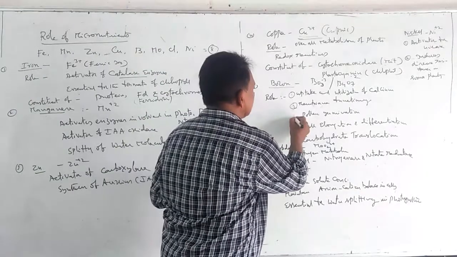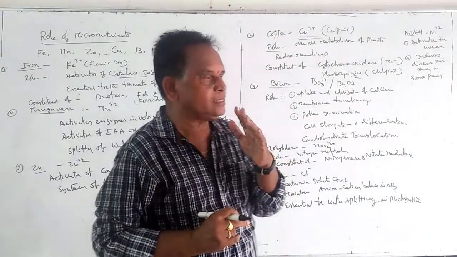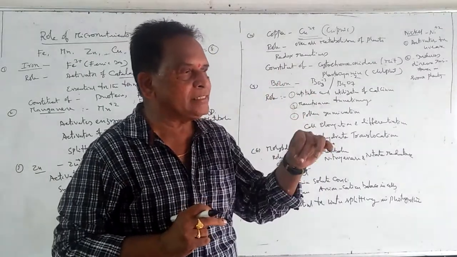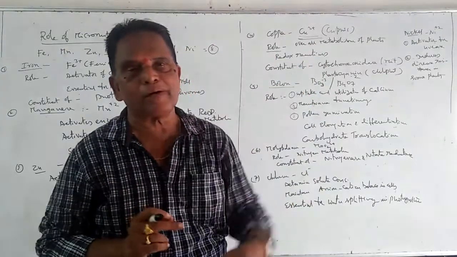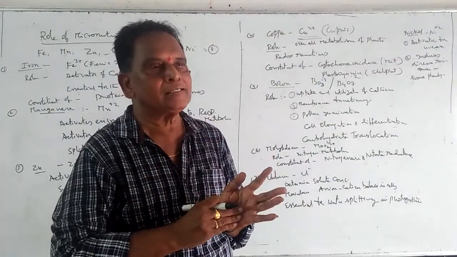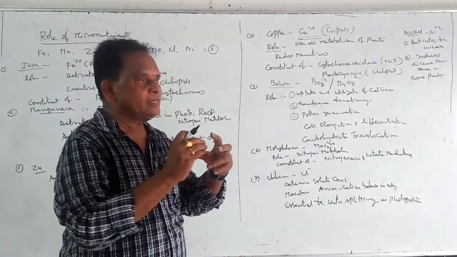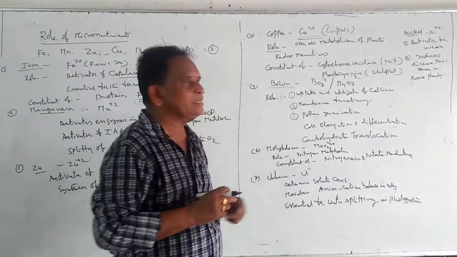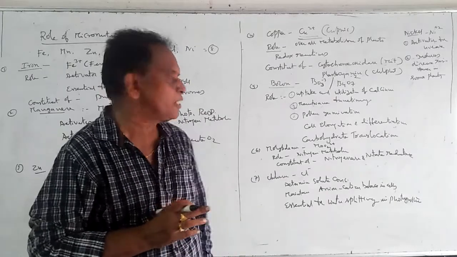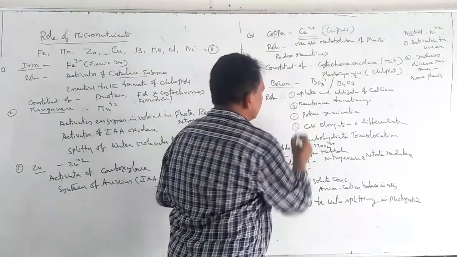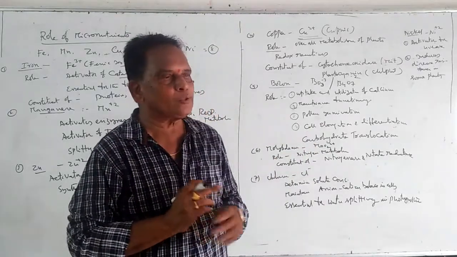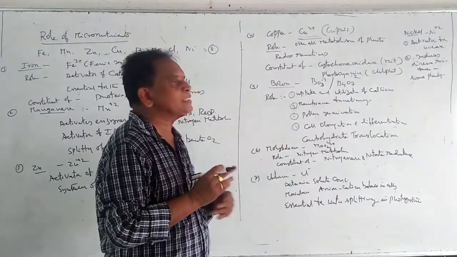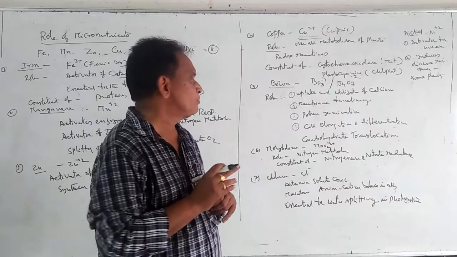And the third important function is, as you know, during pollination, pollen grains are received by the stigma of the flower. These pollen grains germinate on the surface of the stigma. So for the germination of the pollen grains, boron is essential. Pollen germination is an important function performed by boron. And the fourth function is cell elongation and differentiation. These are two important aspects of growth and development in plants, and these two aspects are performed by the presence of boron.